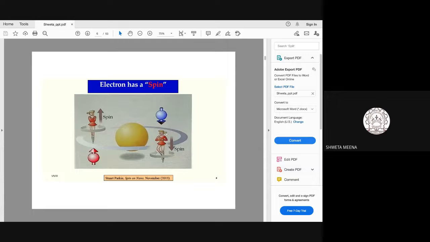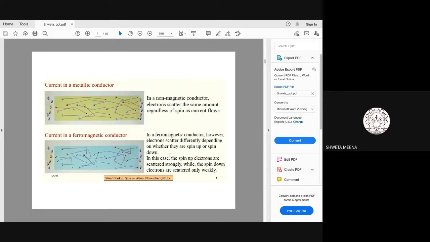Okay, now as I had said, the electron can have spin up and spin down, right? So we can control the direction or the orientation of the spin in different ways. Okay, so we will see in the next slide how we can control the spin orientation of the electron using the phenomena of spintronics. Okay, so I'll just quickly show you.